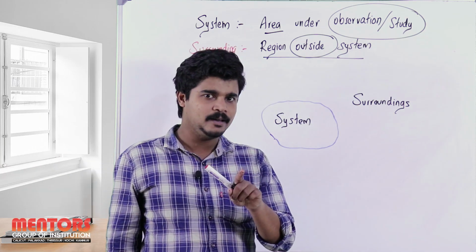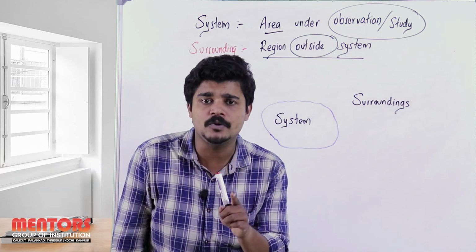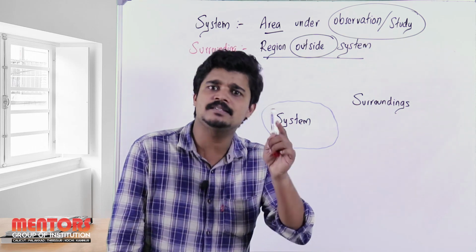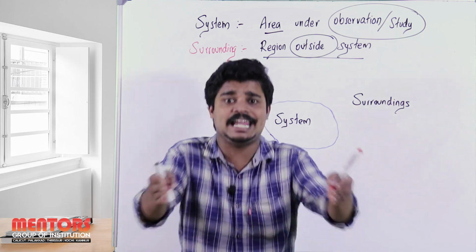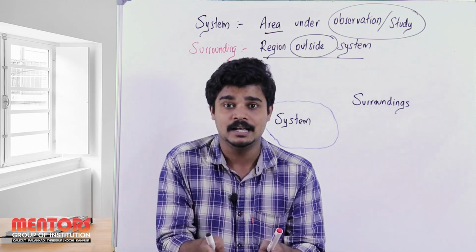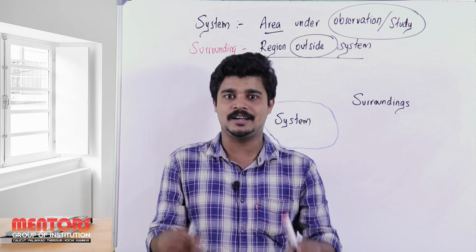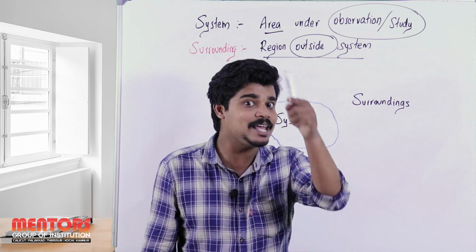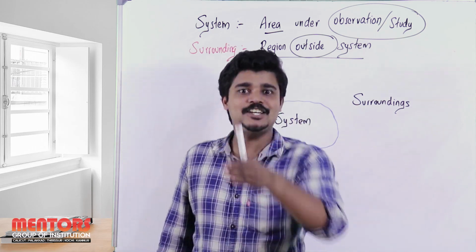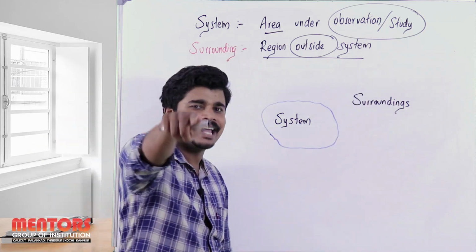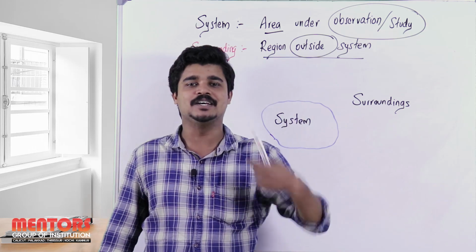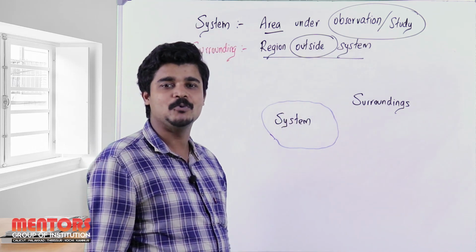Now wait, we need to define a boundary between the system and surroundings, because we don't know where the system's area is ending or where the surroundings area is starting. So we have to have a partition between the system and the surroundings, and there comes our hero, known as the boundary.